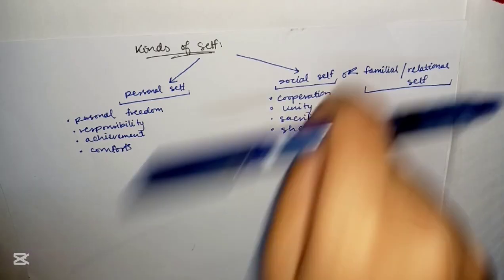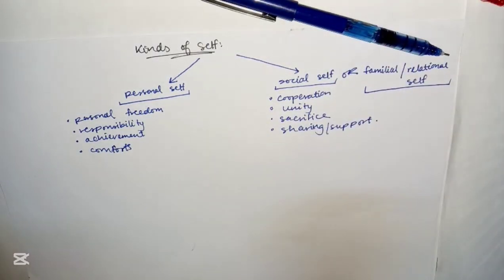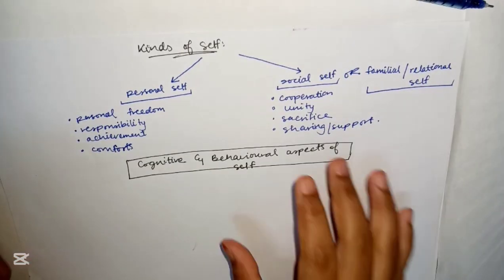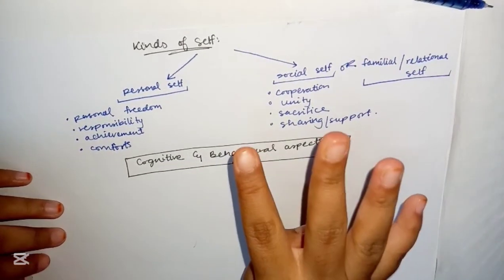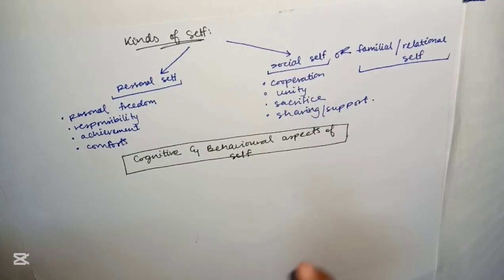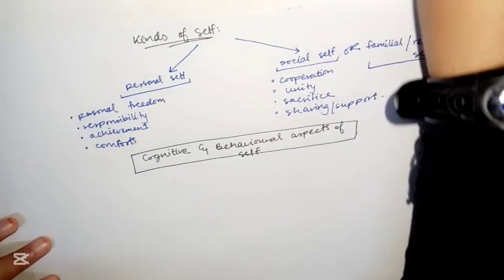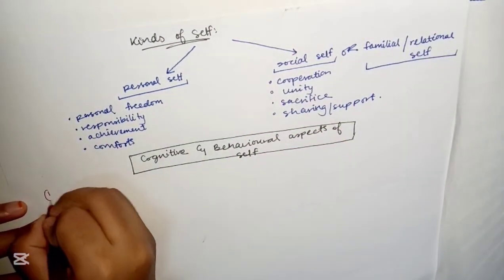Now, the next topic, which is the cognitive and behavioral aspects of self. Under these aspects, we'll find four: self concept, self esteem, self efficacy, and self regulation. Again, self regulation will be broken into three concepts. So, let's begin.